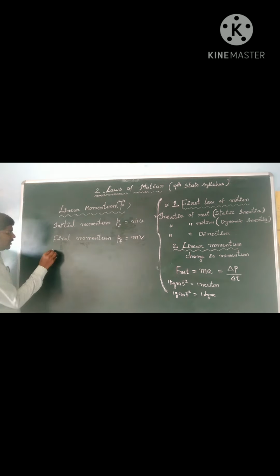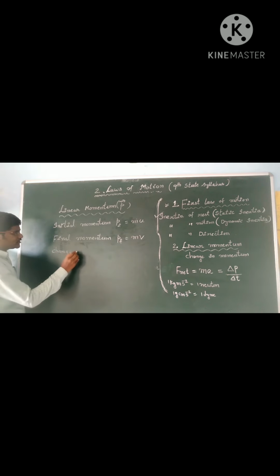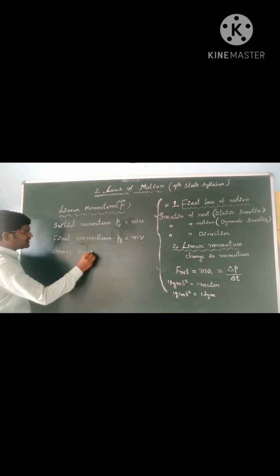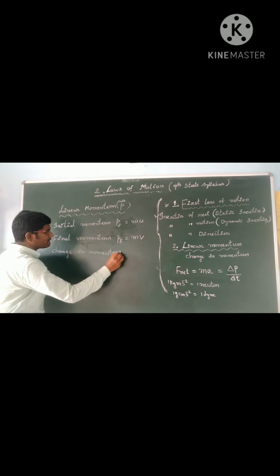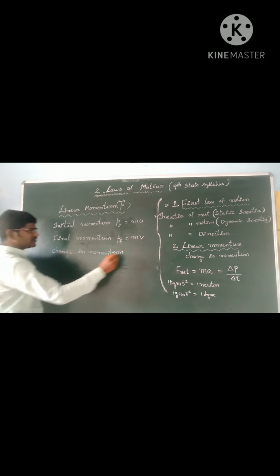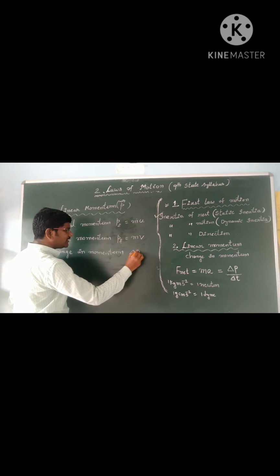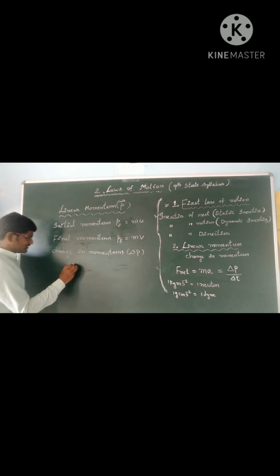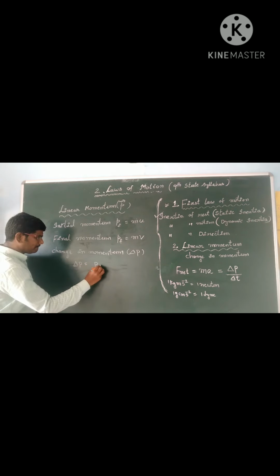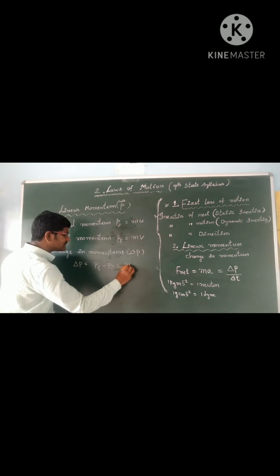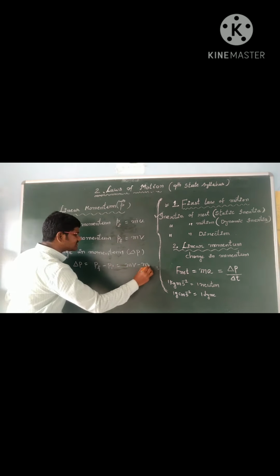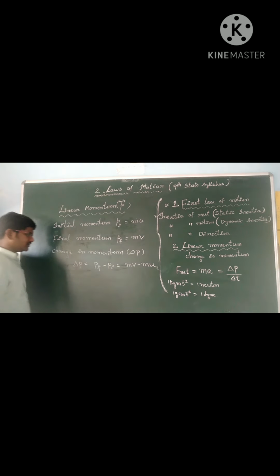So then we want to write the change in momentum, that is delta P. Change in momentum delta P is equal to Pf minus Pi, that is mv minus mu.